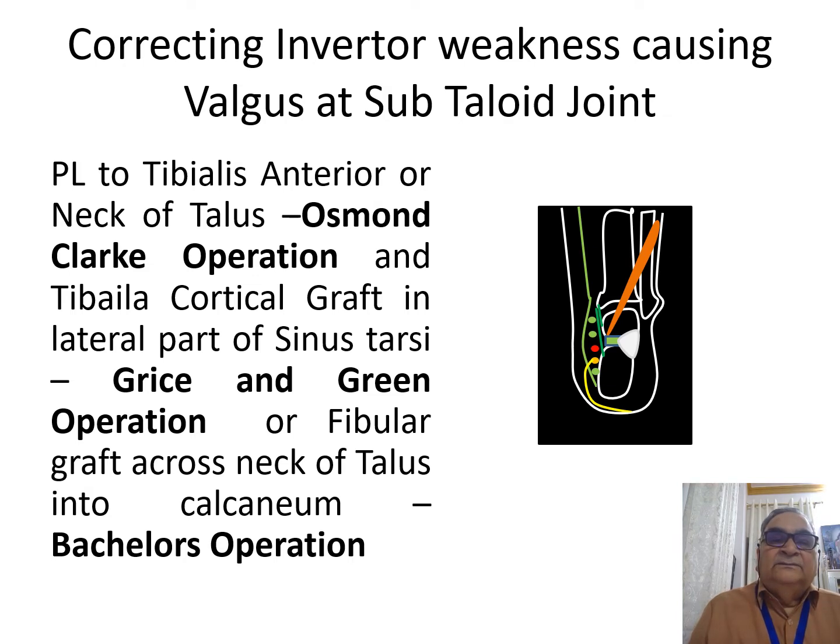So the peroneus longus to tibialis anterior transfer is the Osman-Clark operation component, and a graft in the sinus tarsi from the lateral side is the Grice and Green operation. Alternative to the graft, you can put a fibular graft through the neck of talus into the calcaneum, which is called the Batchelor's operation.